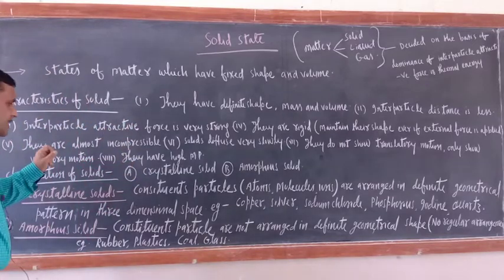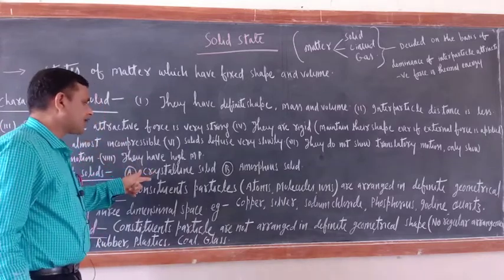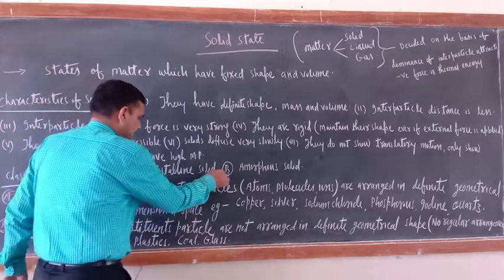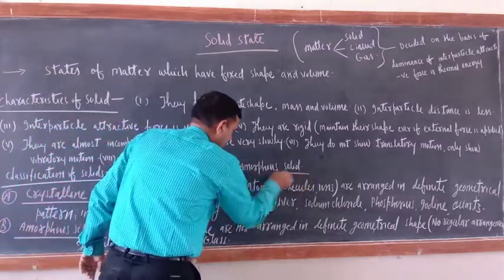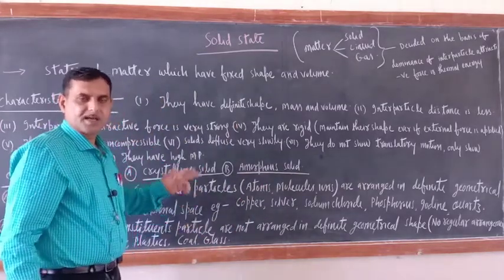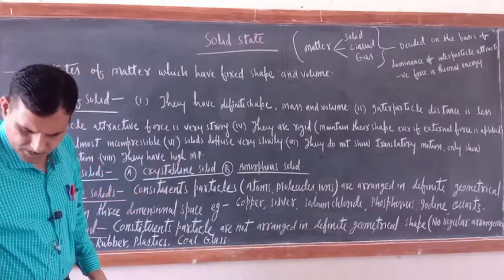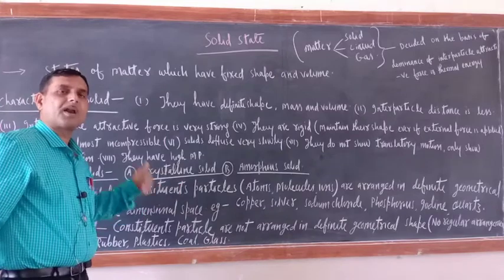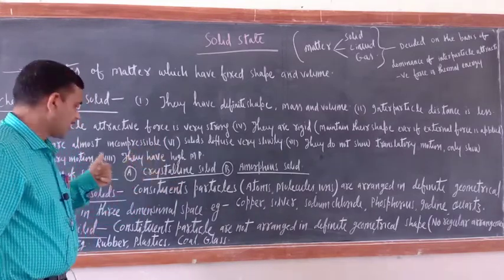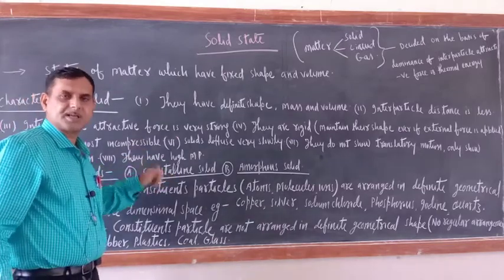Now classification of solids. Solids can be classified into two categories: crystalline solid and amorphous solid. What is the meaning of amorphous? Amorphous means soft, or having no form, having no fixed form. Now just see, by their name only the distinction is there.